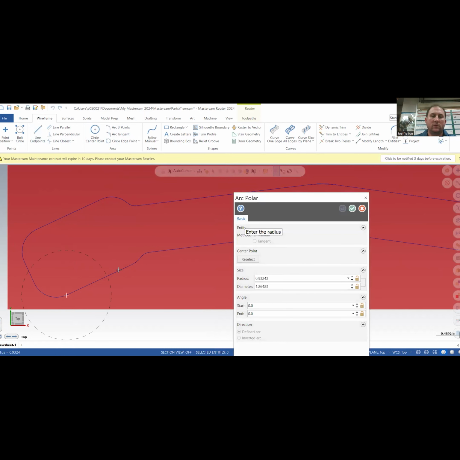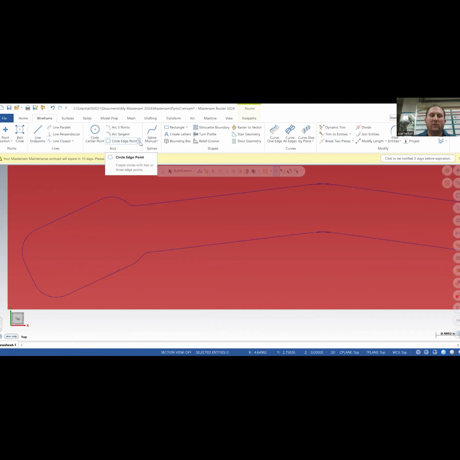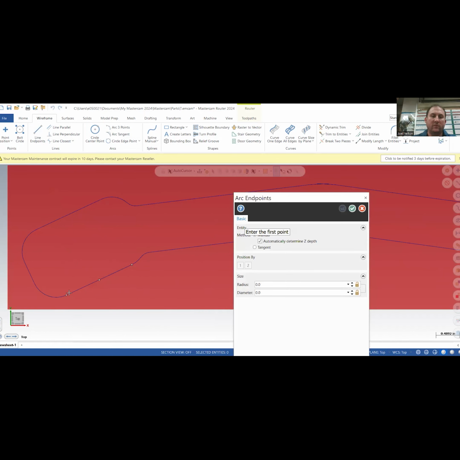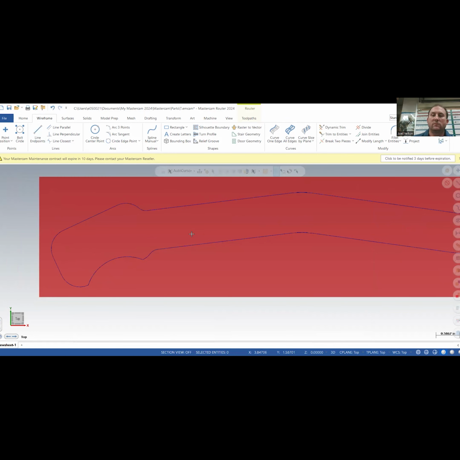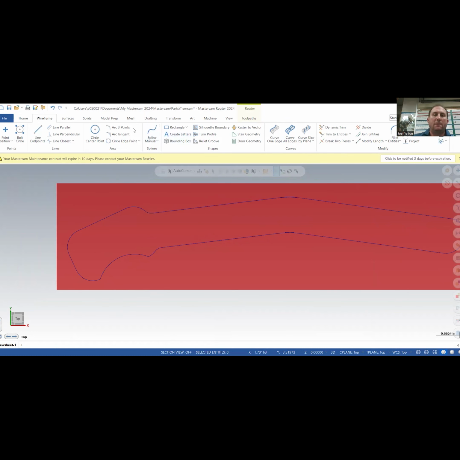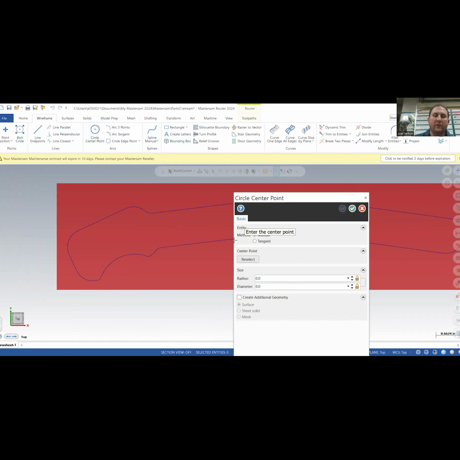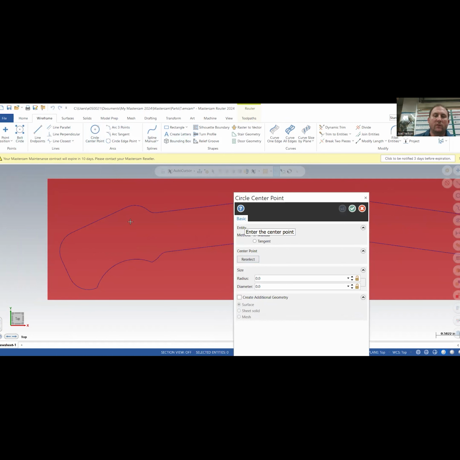I go from here to here. I'm going to do 1 inch. Then I'm going to go from here to here with 1 inch. I'll hit enter again. In fact, I might try 2. Here we go. So we'll do 2 inches. We'll try 0.25. There we go. Now we're going to build a little scratchy scratch right here.